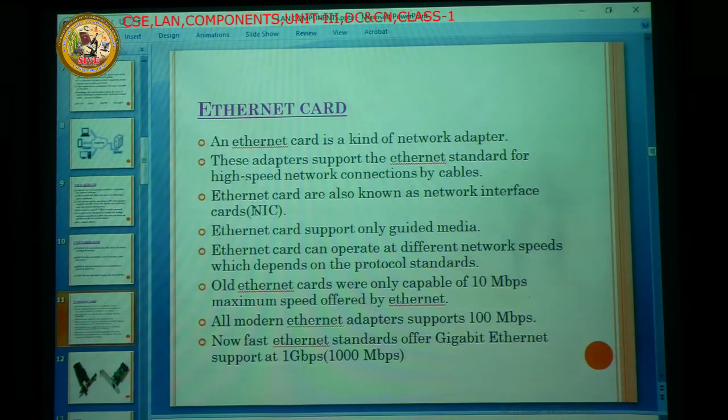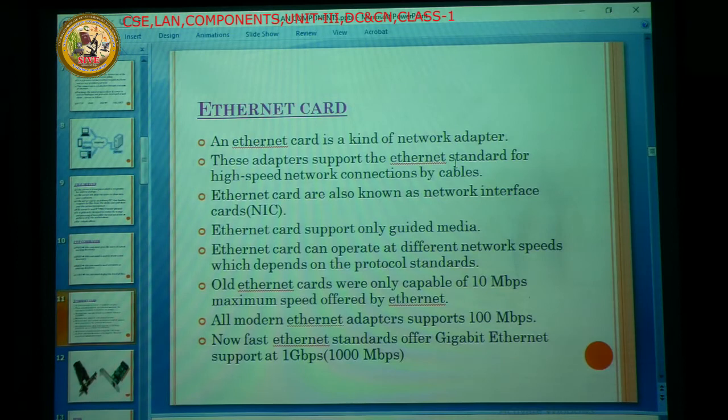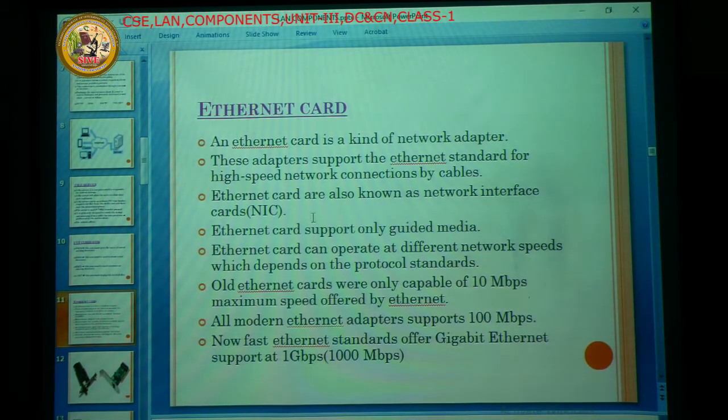This adapter supports the Ethernet standard for high speed network connections by cabling. Whatever the cable bandwidth may be, it supports high speed data, high speed networks. This adapter supports 10 Mbps, 100 Mbps, and 1 Gbps speeds. That's why it is also known as the NIC, network interface card. That means it is the interface between the network and our motherboard.